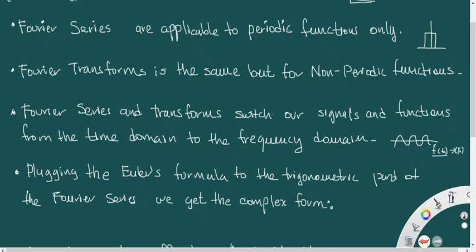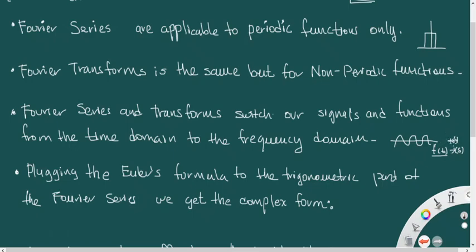In the Fourier series, we are switching from the domain of time to the domain of omega, which is something in relation to the frequency domain.